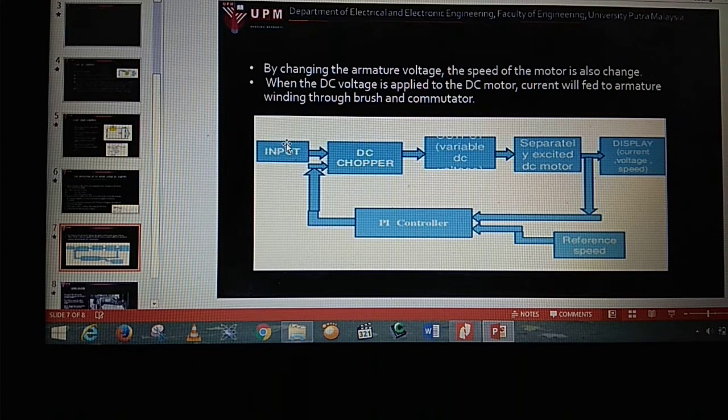So at the reference we set 50, and then the DC chopper input, for example, for the motor normally uses 60 volt. So a DC chopper will increase the input, for example, from 60 volt to 100 volt. So 100 volt is proportional to a specific speed. For example, 70 volt is equal to 100, and then it will display the current speed.